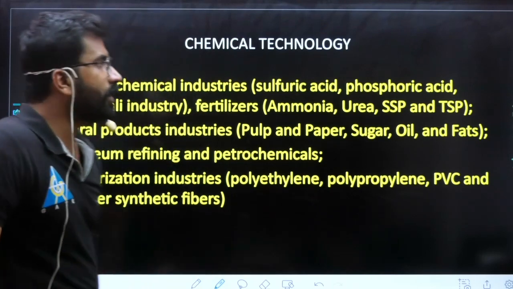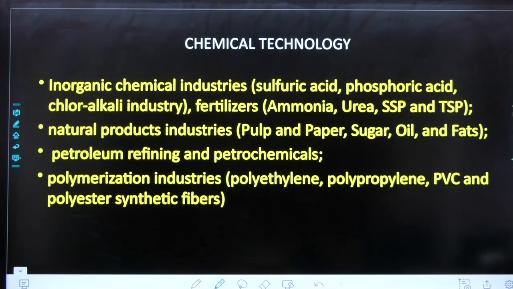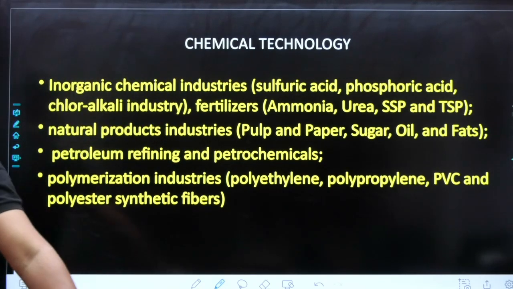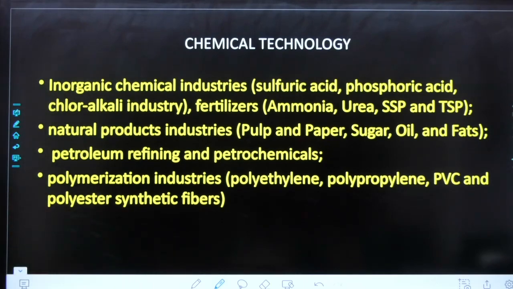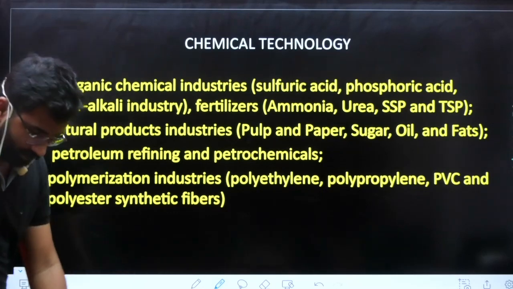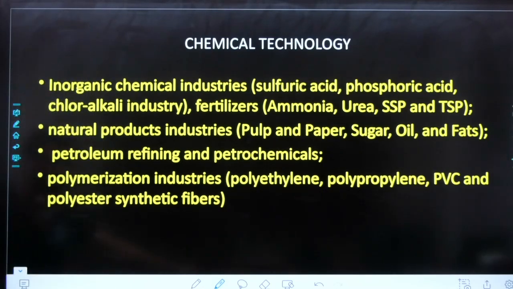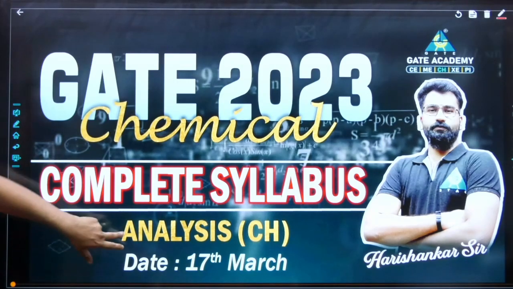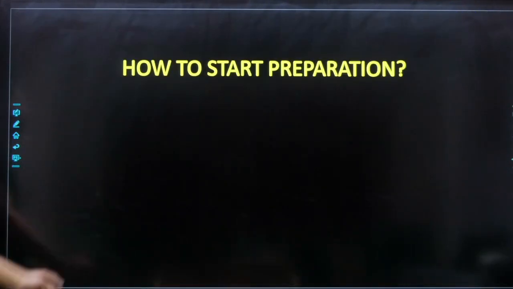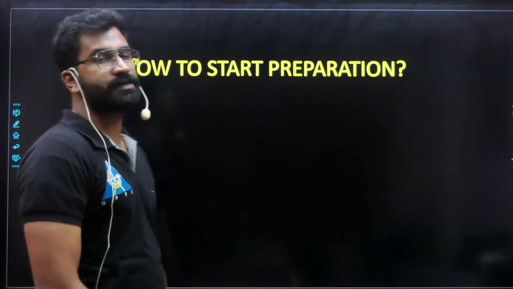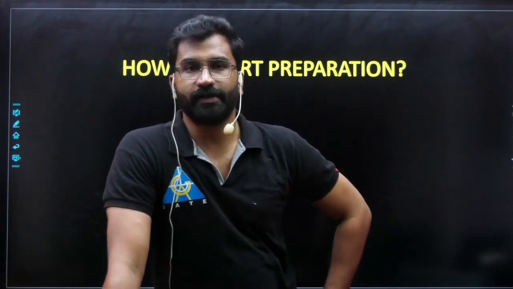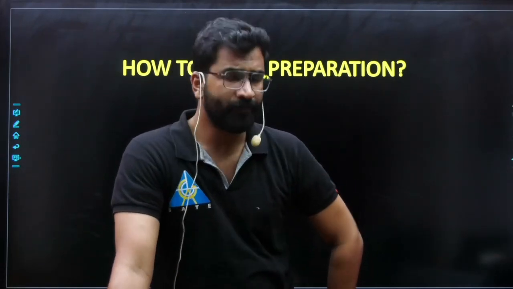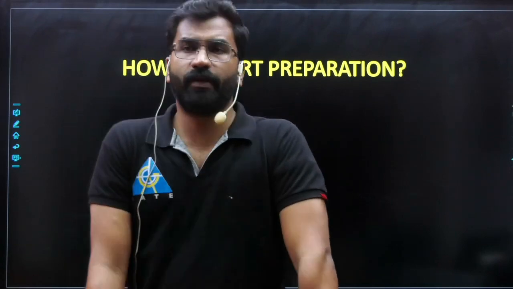Okay, so this is our total subjects, 10 chemical engineering subjects. So इसके बारे में मुझे डिस्कस करना था आपसे. So first, how to start preparation. How to start preparation for GATE 2023. So the preparation should be started based on your syllabus, right? Your syllabus is the first thing you need to understand. Then only we can start the preparation. Okay, so in our upcoming lectures we will discuss that.